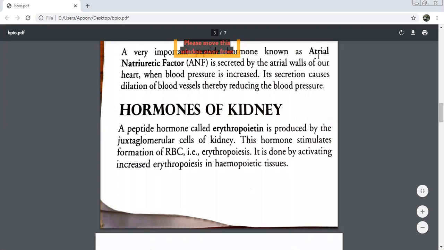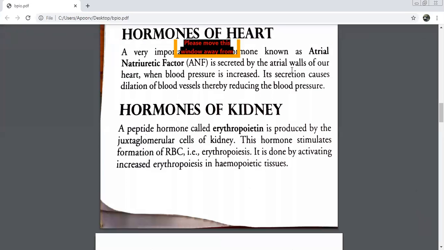So this hormone will be secreted at what condition? When the blood pressure is increased or decreased? Increased. Yes, when it is increased, because it's not at a safe level, it's gone higher. So it has to be decreased, and this hormone will come into the scene. Is it secreted by a gland or a tissue? Tissue, of the atrial walls.